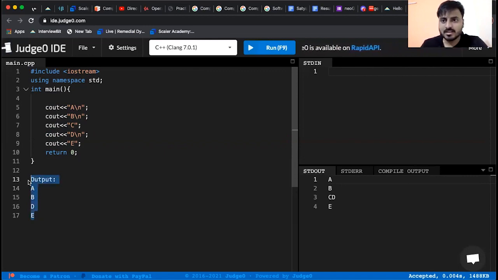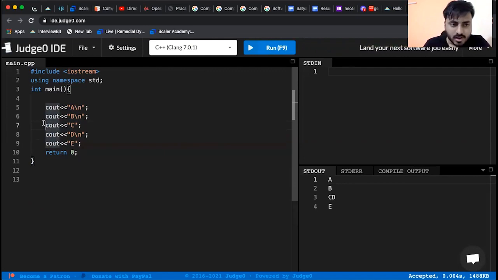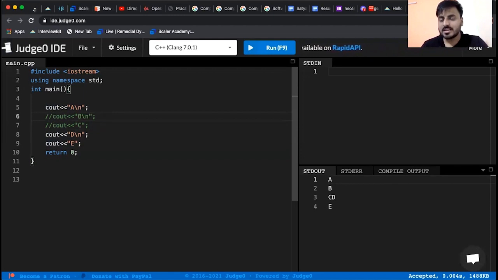Any guesses? Couple of you might know it. For remaining students, don't worry guys. The idea is very simple. There is something called as comments. If you can just do this, it will exempt this line entirely from execution. This idea is comments. So if you want to skip a single line, you can simply keep two forward slashes in front of a line, and that entire line will be exempted from execution.